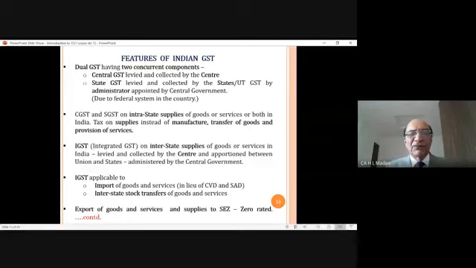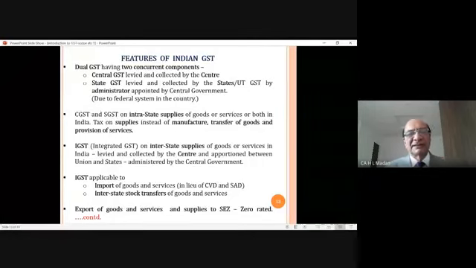But because of these forms, there were a lot of problems and difficulties in obtaining these forms from the government. A lot of time was wasted, a lot of energy was wasted, a lot of money used to be paid, and there was great harassment. Therefore, the government wanted to remove this, and in GST, the government has removed that. As of today, there are no central forms available by which you can make any purchase or any sale without paying or without collecting the tax.